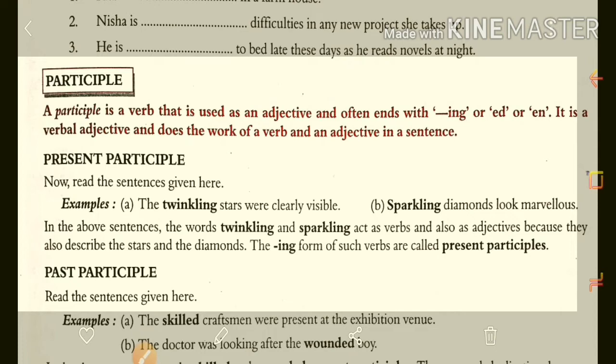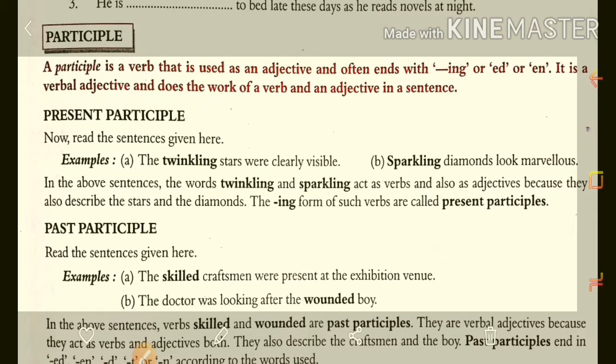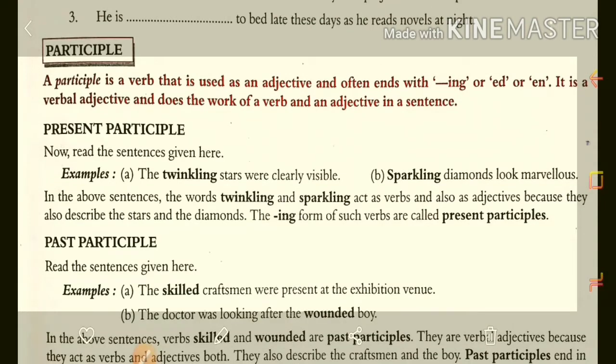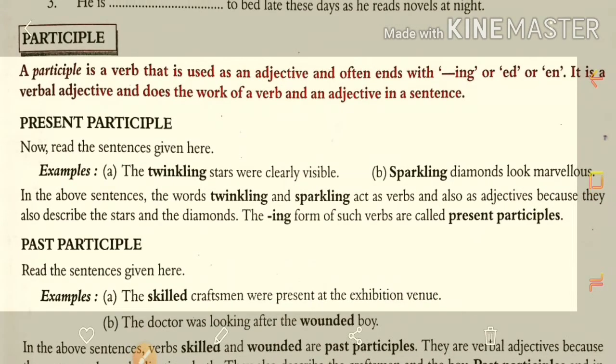It is a verbal adjective and does the work of a verb and adds an adjective in a sentence. Participles are the non-finite verbs that we learned in the previous point. Now read the sentences given here. The twinkling stars were clearly visible. Then, sparkling diamonds look marvelous.